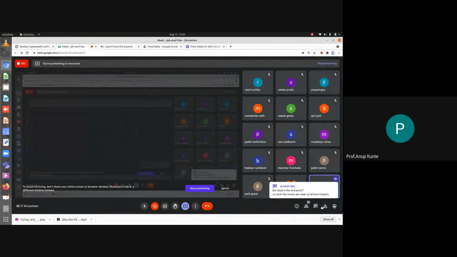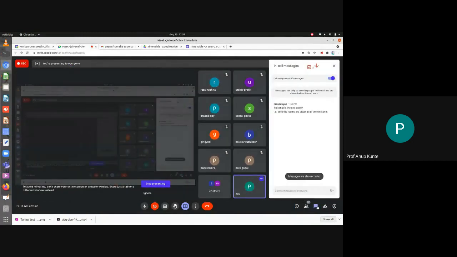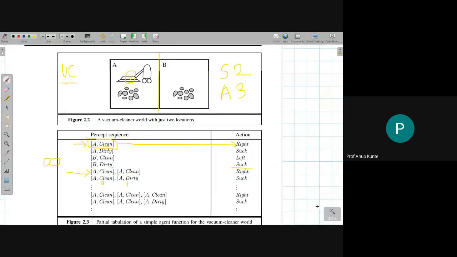Okay, so somebody is asking a question. What is the endpoint? That is, both rooms are clean at all time instances. Yeah, we'll come to that point, Ajay. Right now, what we are thinking about is that we have merely defined an agent to be one which can perceive the environment and act upon the environment. And it has something called an agent function. So we are now at the moment looking at this vacuum cleaner world which has 2 sensors, 3 actuators. It is interacting with the environment. Environment here is the set of 2 rooms in which it is housed.